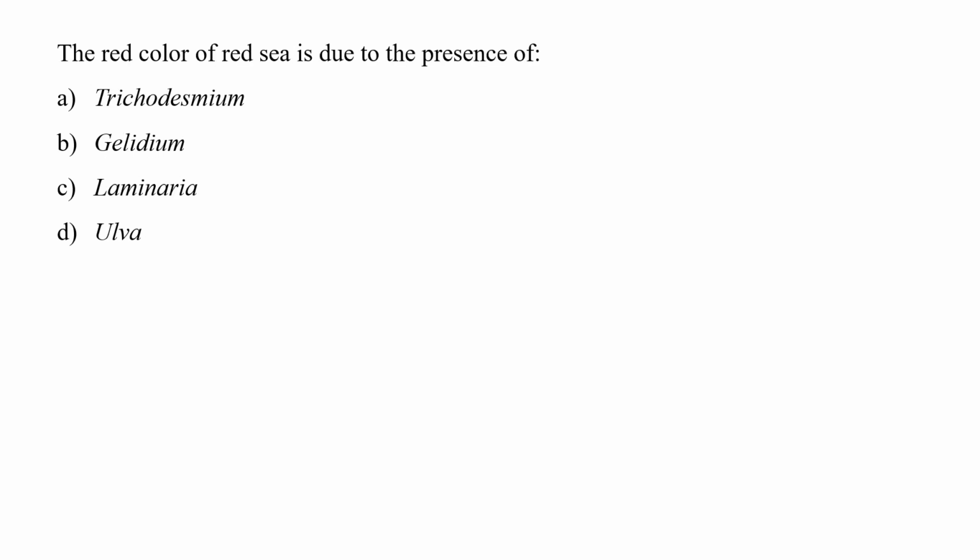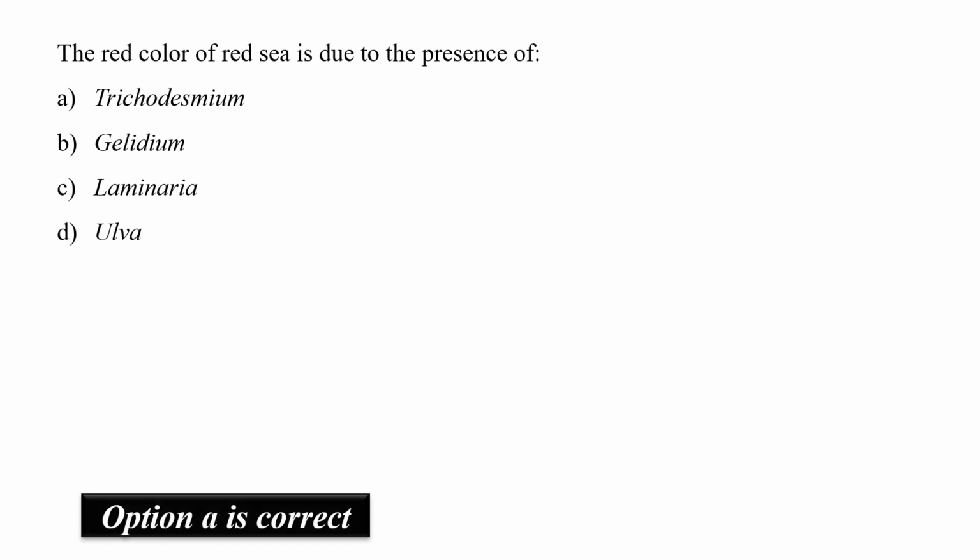Now the question is, the red color of Red Sea is due to presence of A. Trichodesmium, B. Gelidium, C. Laminaria, and D. Alba. So the filamentous alga Trichodesmium erythraeum grows on plankton of Red Sea, and the content of phycoerythrin is very high, whereas phycocyanin is very low. So the sea appears reddish even though it is a blue-green color. So the correct option is option number A, trichodesmium.